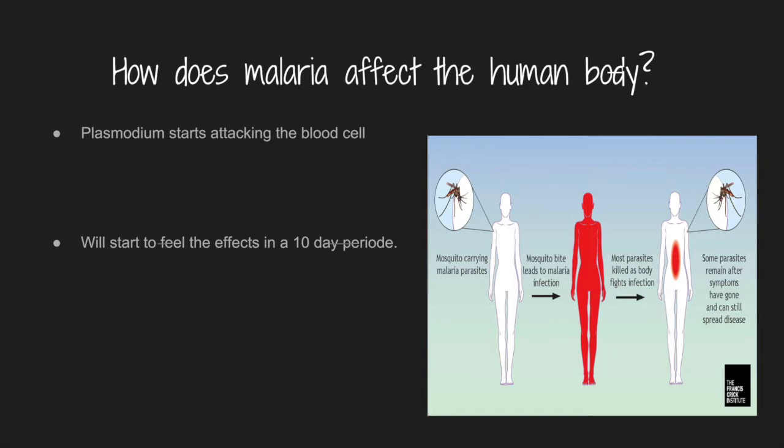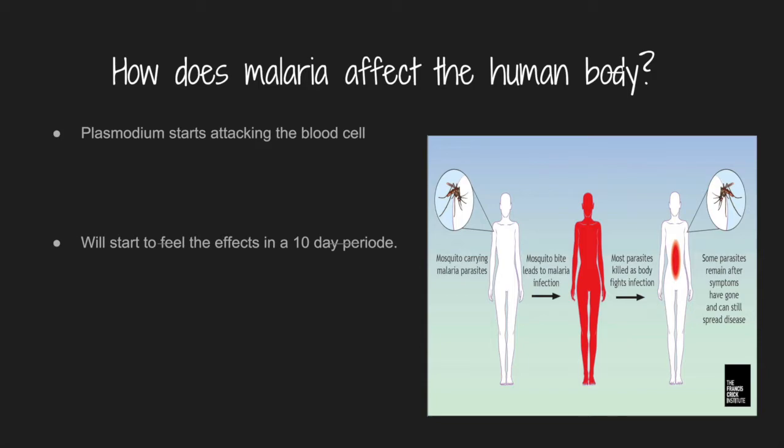In the picture to the right, you can see that it starts with a mosquito carrying the parasite. The mosquito then bites a human, injecting that parasite in their body. The human body is able to fight most of the infection. However, the human body doesn't manage to fight off all the parasite. Some of the parasite stays behind and will continue to grow in the body.